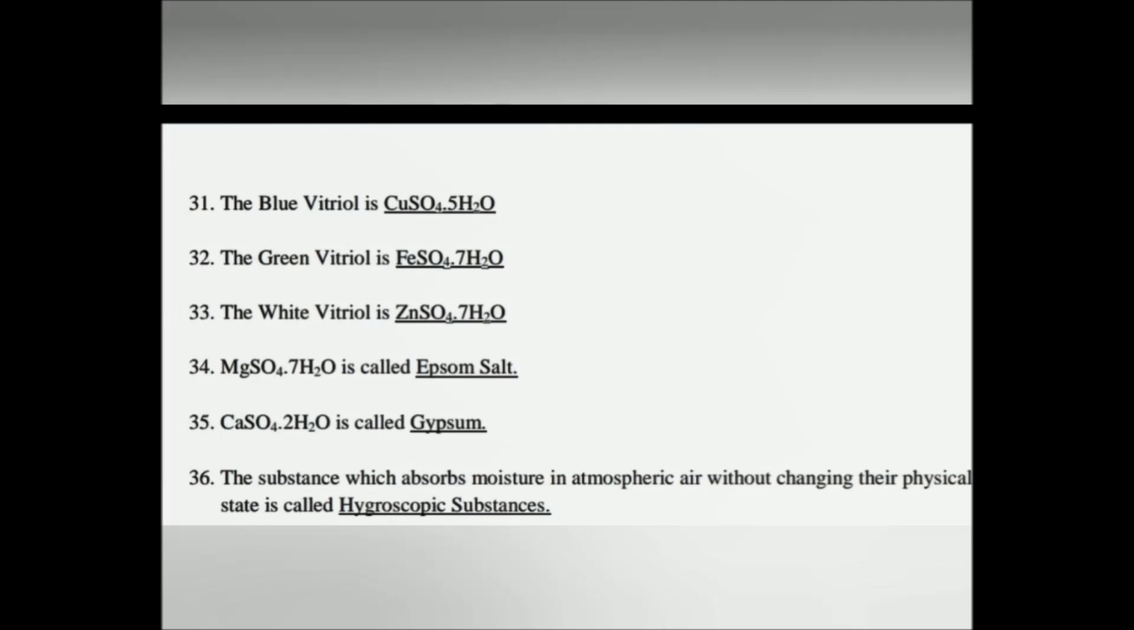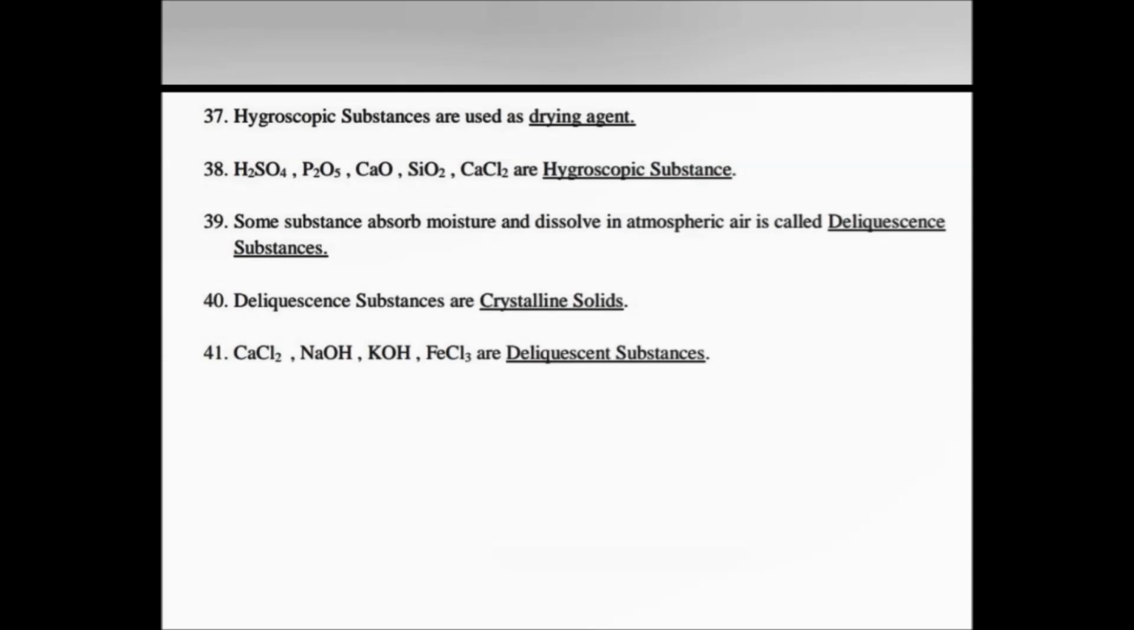CaSO4.2H2O is called gypsum. The substance which absorbs moisture in atmospheric air without changing its physical state is called a hygroscopic substance. Hygroscopic substances are used as drying agents. H2SO4, P2O5, CaO, SiO2, CaCl2 are examples of hygroscopic substances.